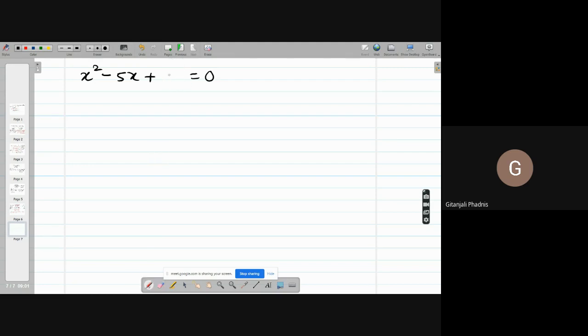Let me change it to a composite number. If I make it 16 also, then do you get factors of 16 whose sum is minus 5? Any other factors of 16?